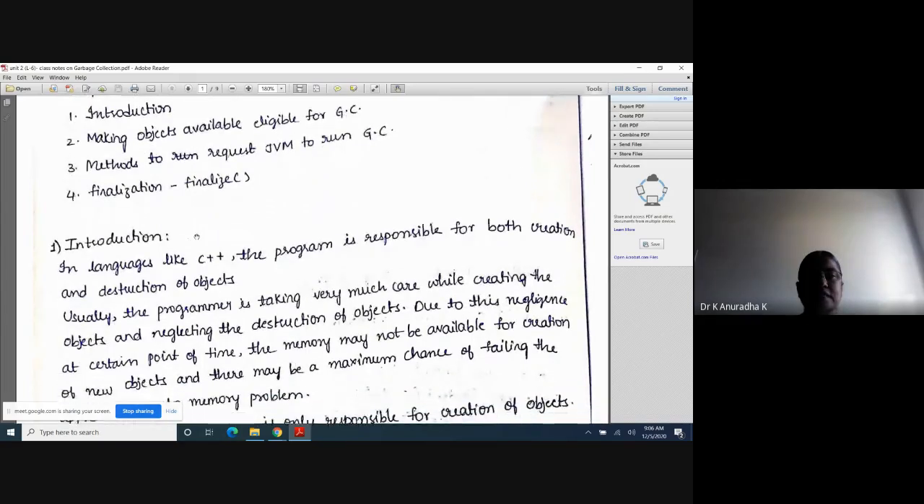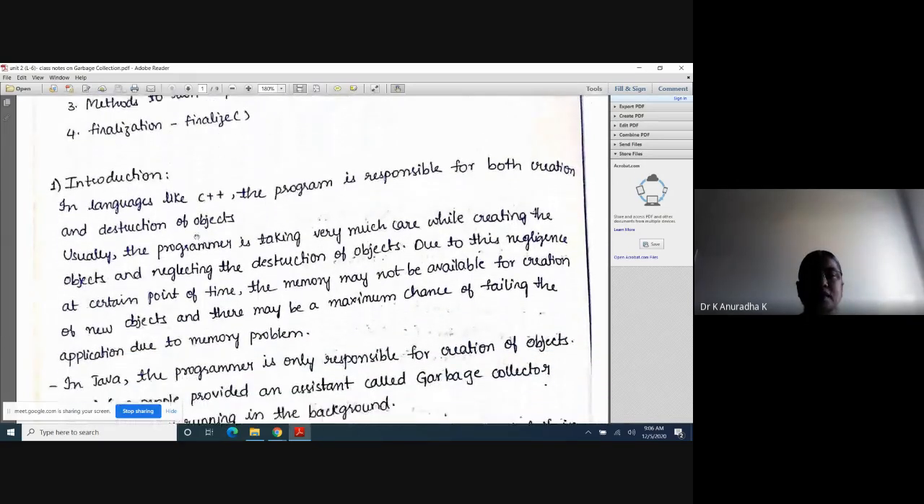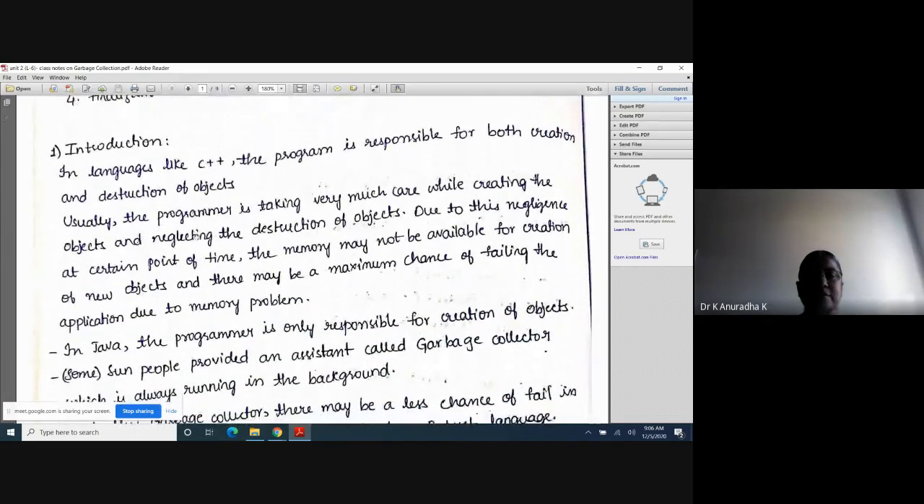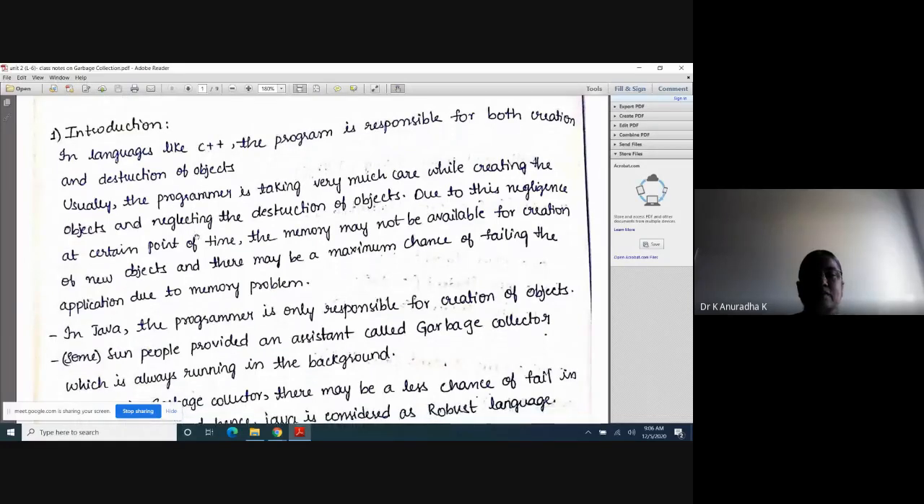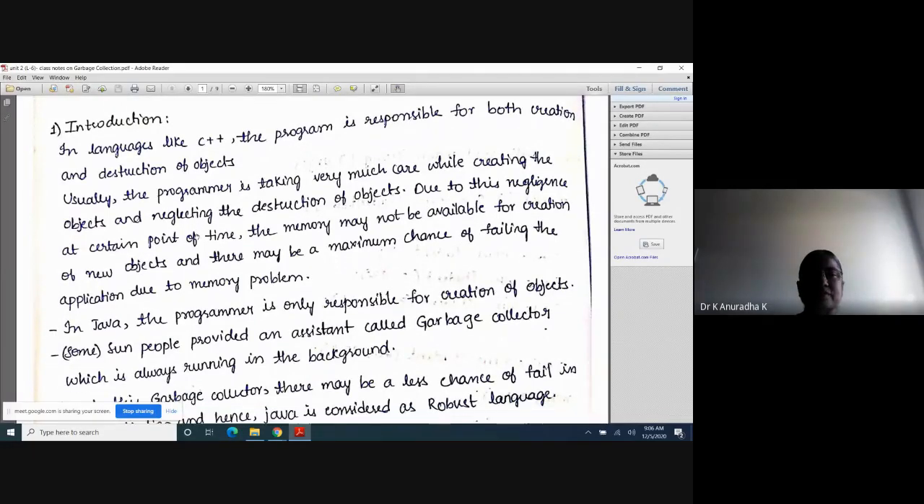Now we will see the first introduction part. Now we will see what is the difference between C++ and Java with respect to this concept. If you see the introduction part, in the C++ language, the programmer is responsible for both creation and destruction of objects. So here the programmer is responsible for both creation and destruction of objects in case of C++.